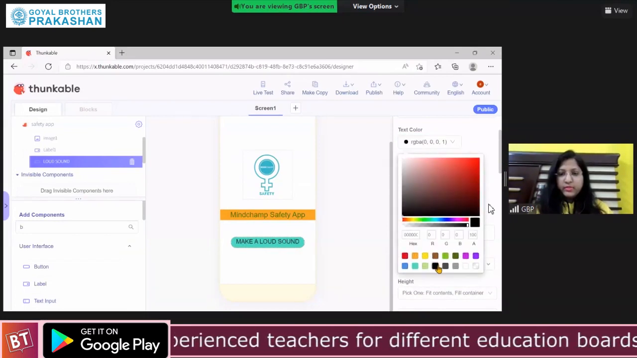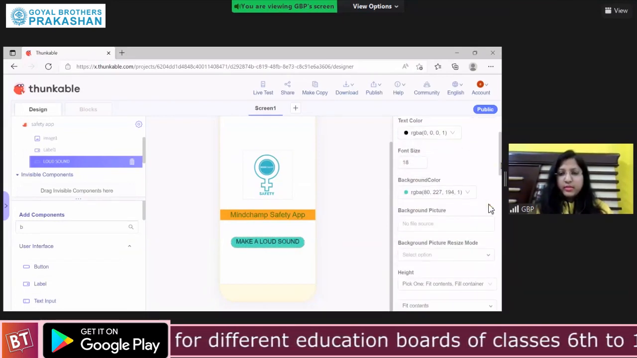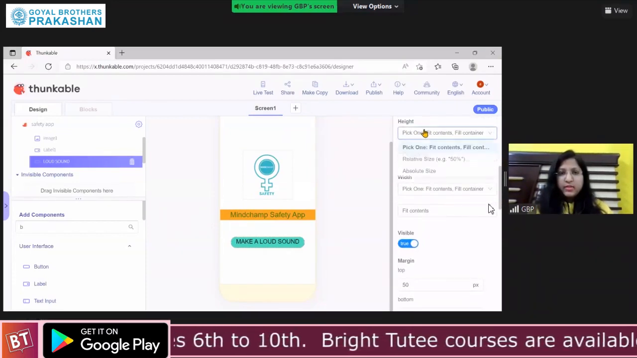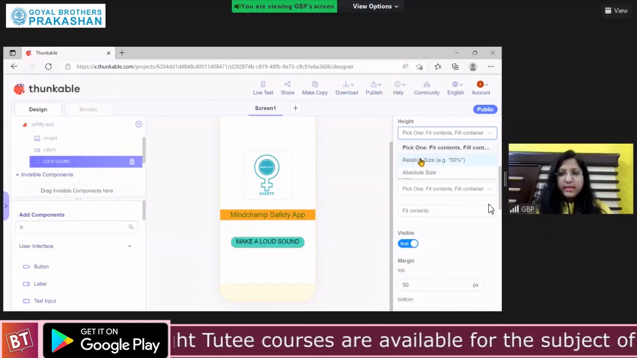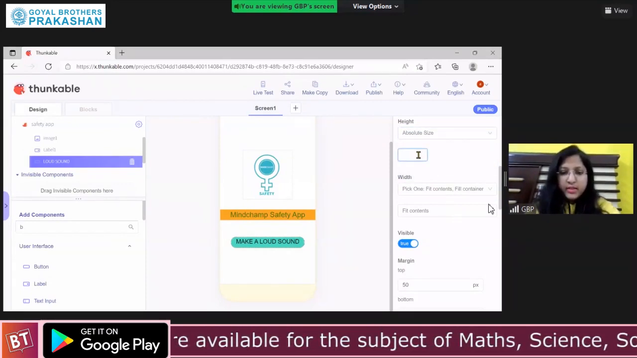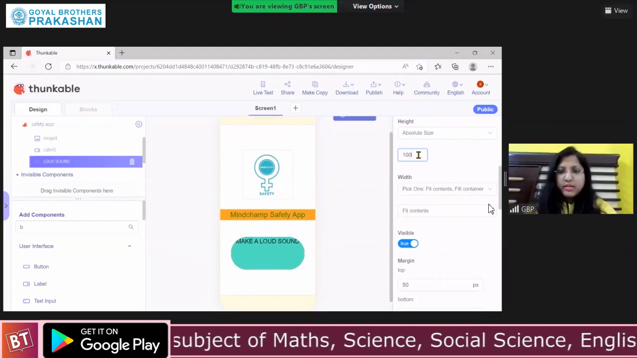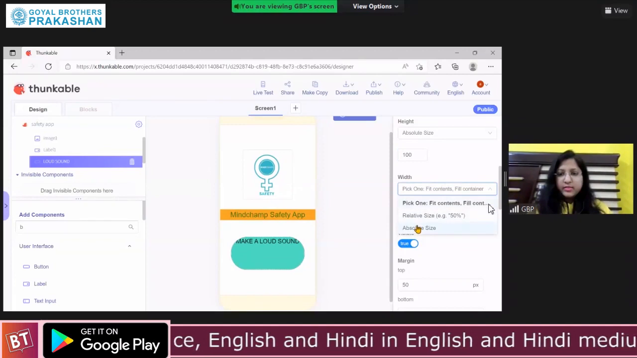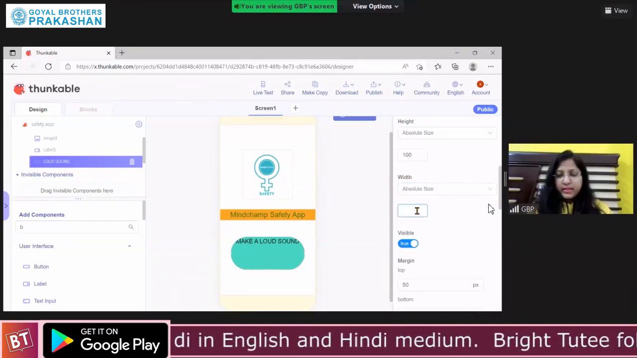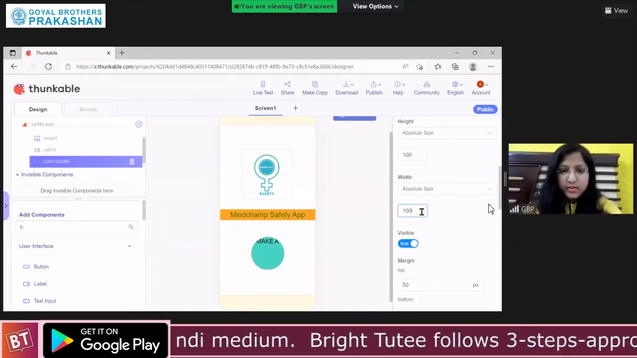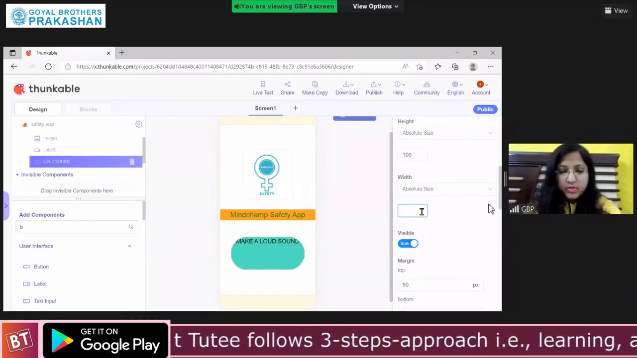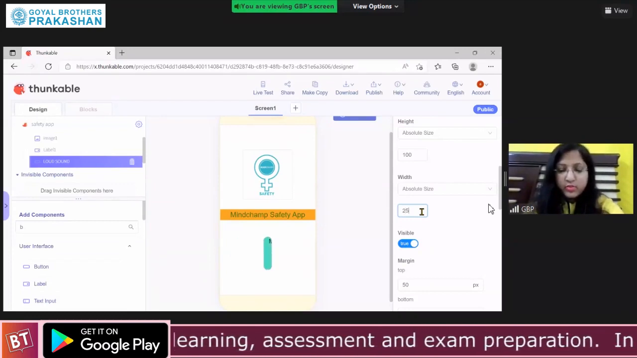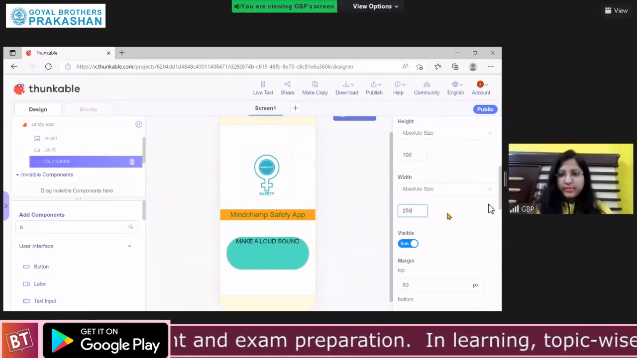Text color, I'll give it black. And if I scroll down, I can increase the height. Give the height of the button as absolute size and give the height as 100. Make the width as absolute size and give the width as 100. No, 100 will be small. We can give 300 or even 250 is good.